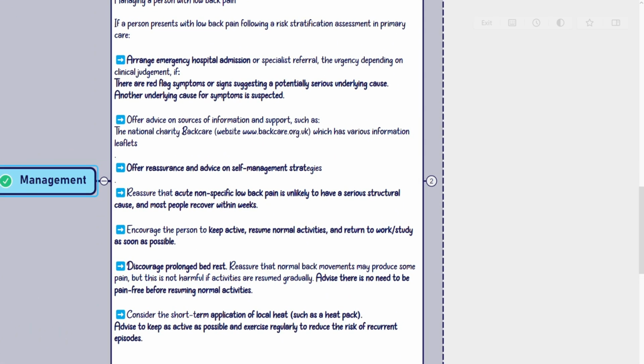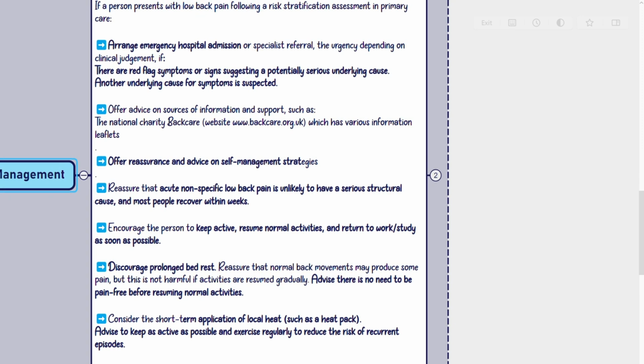Managing a person with low back pain. If a person presents with low back pain following a risk stratification assessment in primary care, arrange emergency hospital admission or specialist referral, the urgency depending on clinical judgment, if there are red flag symptoms or signs suggesting a potentially serious underlying cause, or another underlying cause for symptoms is suspected.